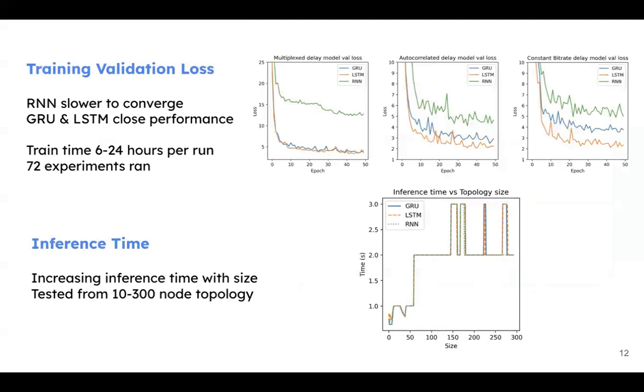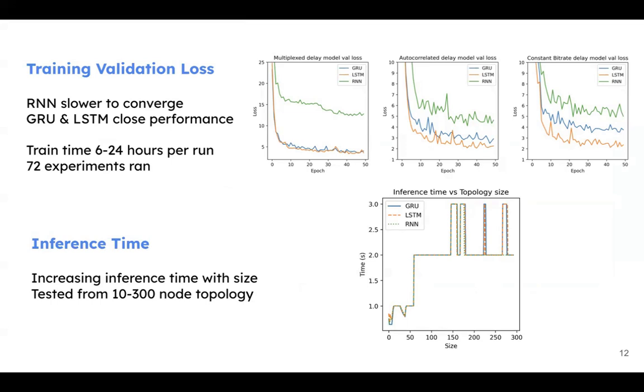I also wanted to share how the training and validation loss looks, because the RNN models were performing really badly and we wanted to see why. You can see that the RNN is slower to converge while training, while the GRU and LSTM have close performances. The training time for these experiments was around 6 to 24 hours per training run, and we performed around 72 experiments in total. We could not fit all of them here, but all of them are in the report.